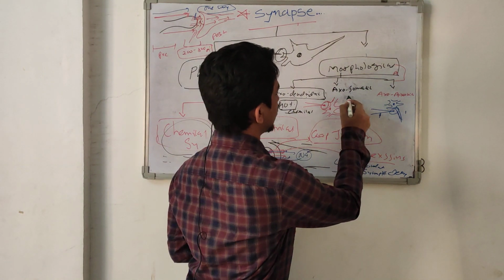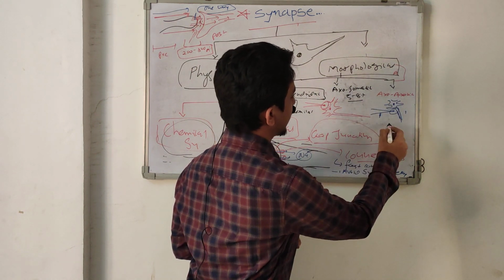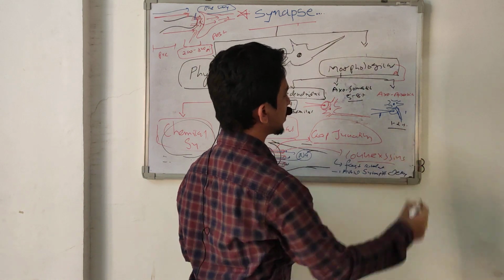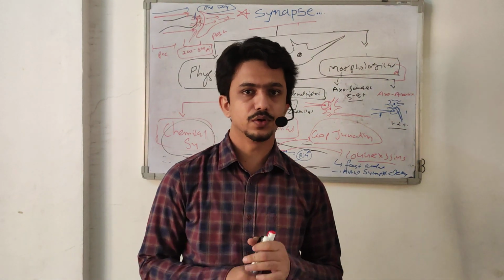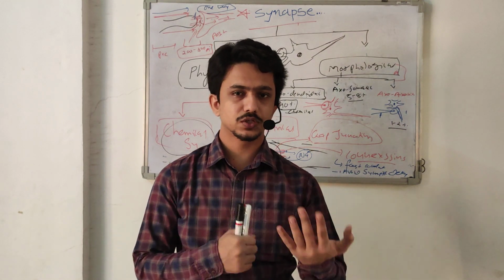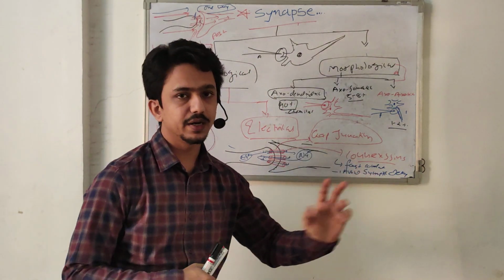Only 5 to 8% are axosomatic and 1 to 2% are axoaxonic. So this is about the classification of neural synapses. In the next video or next lecture we will talk about the mechanisms of synaptic transmission.